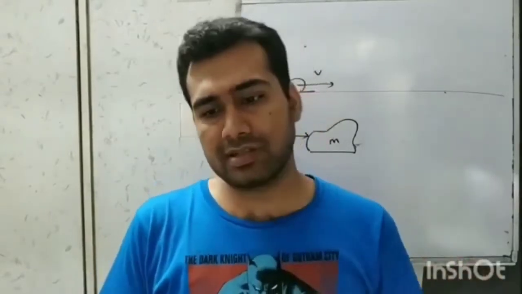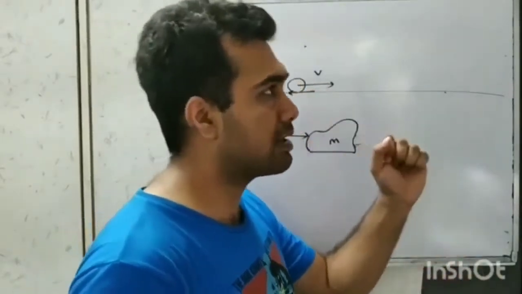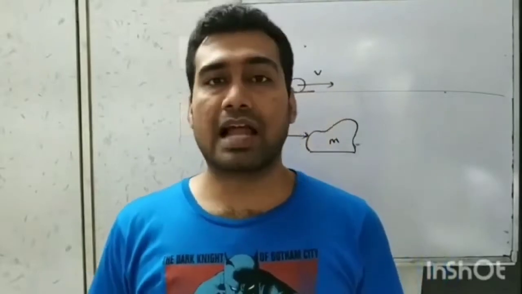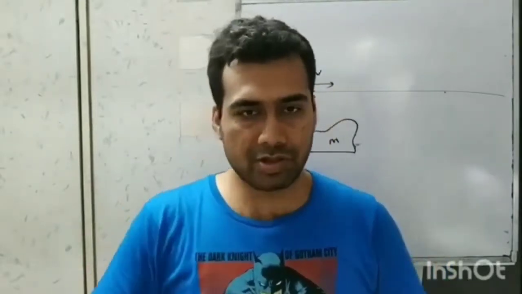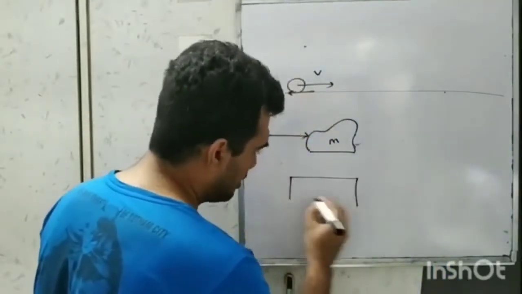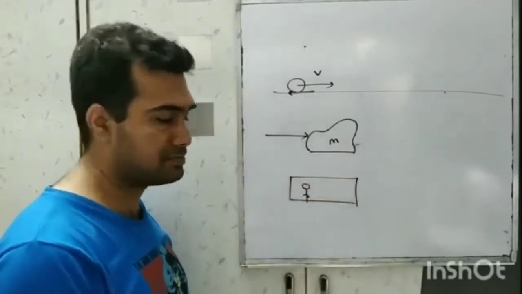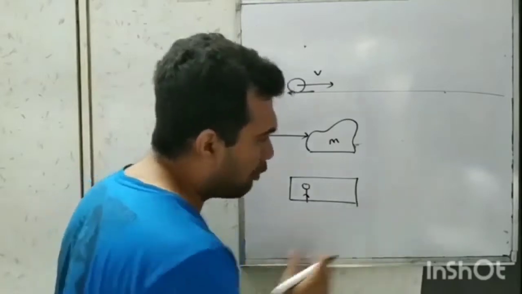Now there are some practical examples we can study about this. The first one: when a train suddenly starts moving forward, the passengers standing in the compartment tend to fall backwards. We have experienced this, and not only in a train, but even in a bus or any vehicle, if we are standing or for that matter even sitting. Initially, the train as well as the person is at rest. Now suddenly, this train moves forward.